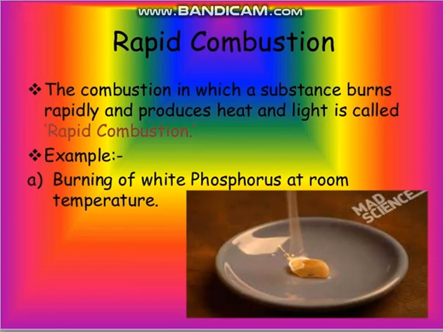The first one is rapid combustion. Rapid combustion is a combustion in which a substance burns rapidly. The word itself tells its meaning, rapid, so it is a very fast process. The substance burns rapidly and produces heat and light. Examples: burning of white phosphorus, burning of a matchstick, burning of paper, burning of petrol. These all come under rapid combustion.